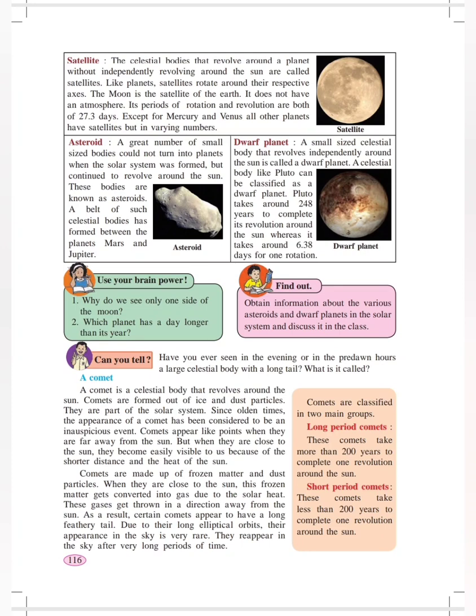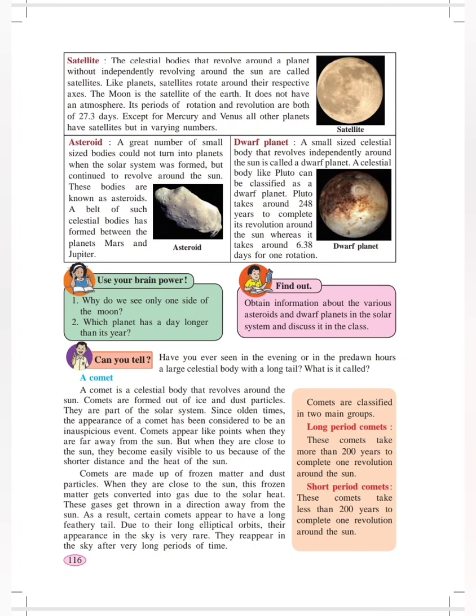Asteroids. Asteroids are stone-like objects. They are celestial bodies which are present in the solar system. A belt of such celestial bodies has formed between the planets Mars and Jupiter. They are sometimes small in size, and sometimes large in size. Dwarf planet. Pluto is said to be a dwarf planet. It is very small compared to other planets. The size of Pluto is smaller than that of the Moon, and that is why it is considered to be a dwarf planet.